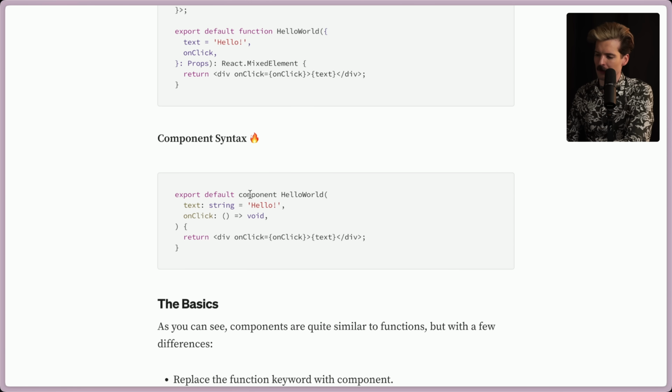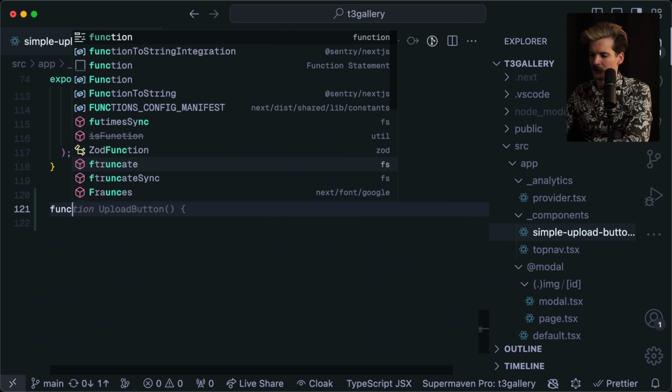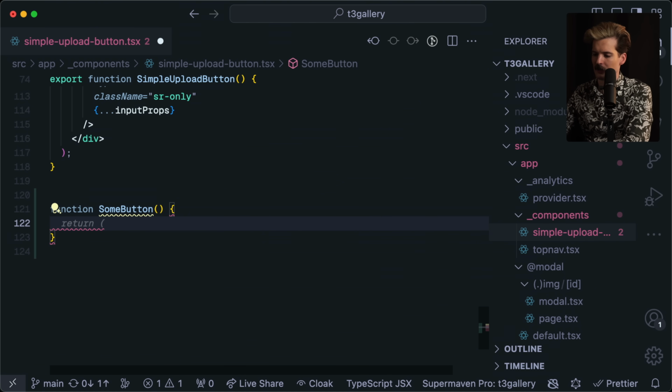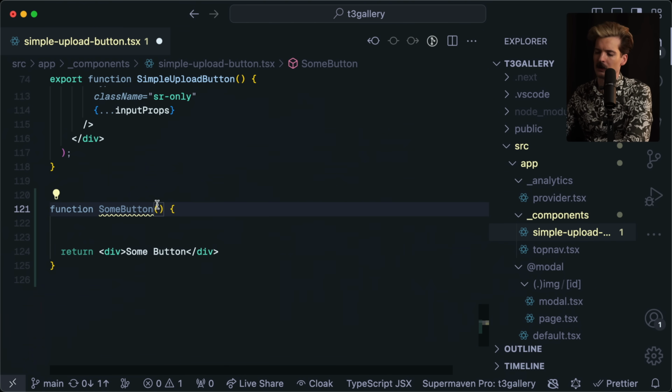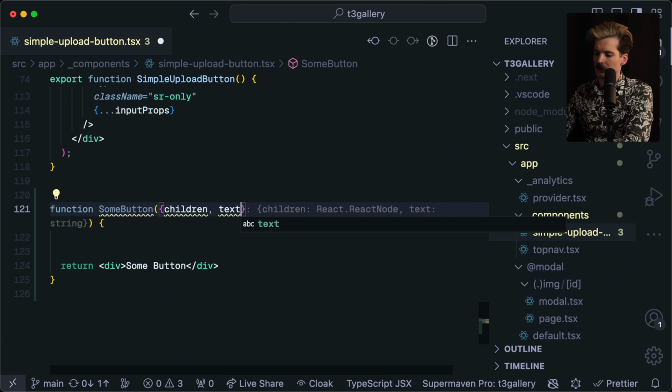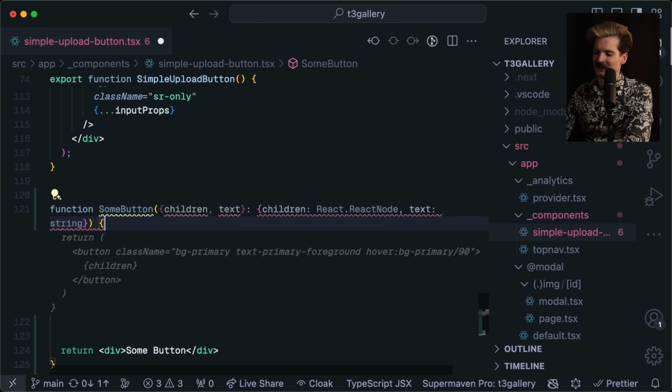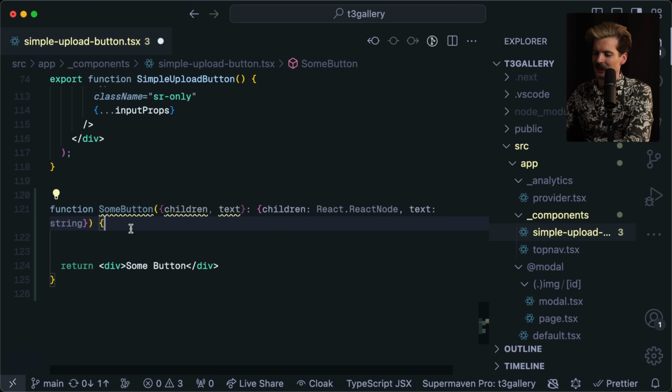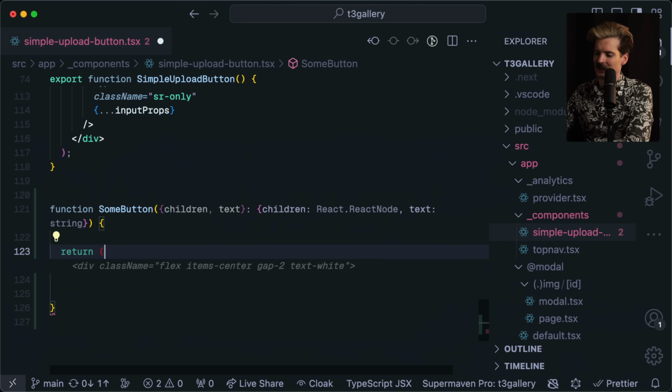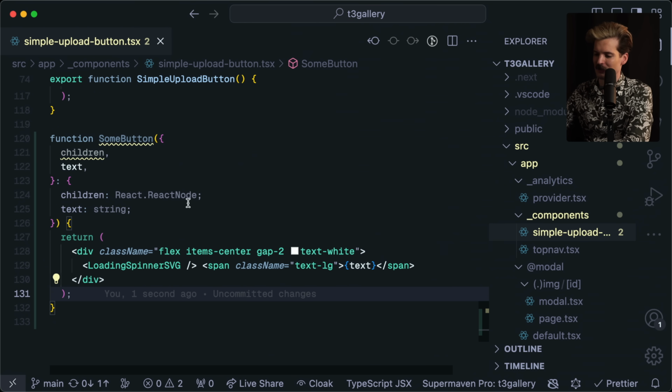With the new syntax, way simpler. Export default component HelloWorld. And now this is so nice. Y'all who have been in TypeScript for a while, I think during my tutorial, I ran into some annoyances where if I broke out the values, I had to retype them all. It's a silly thing, but if I just have function SomeButton and I want this to take in text as well as a child, I could do children, text, but then I have to type this. So I have to go again, children React node, text string.